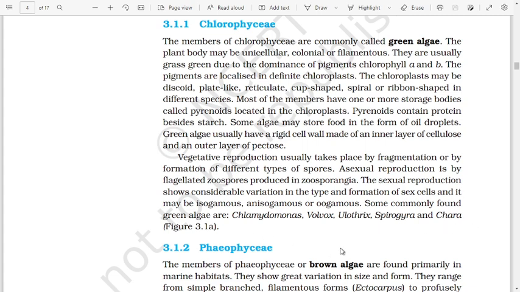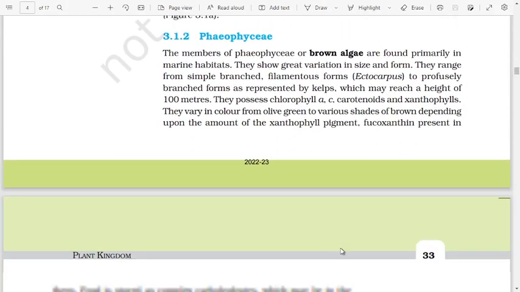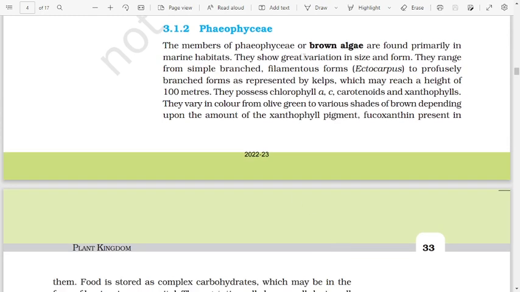Figure 3.1a. Phaeophyceae. The members of Phaeophyceae, the brown algae, are found primarily in marine habitats. They show great variation in size and forms. They range from simple branched filamentous forms, Ectocarpus, to profusely branched forms as represented by kelps, which may reach a height of 100 meters. They possess chlorophyll a, c, carotenoids, and xanthophylls.